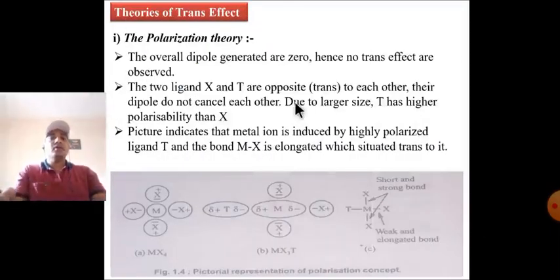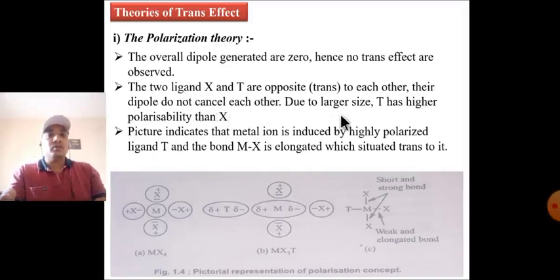There are two theories of the trans effect: the polarization theory first, and second the pi bond theory. In the first diagram, the overall dipole is zero, hence no trans effect is observed. The metal with the same four ligands has no polarization; the dipole moment is cancelled. This example does not show the trans effect. In the next, the dipoles of ligands X and T are opposite to each other, therefore they do not cancel.